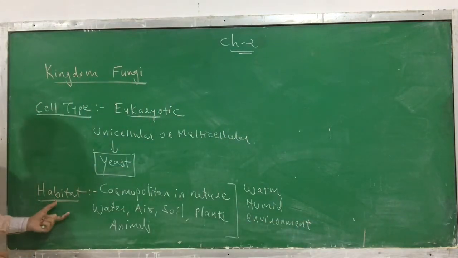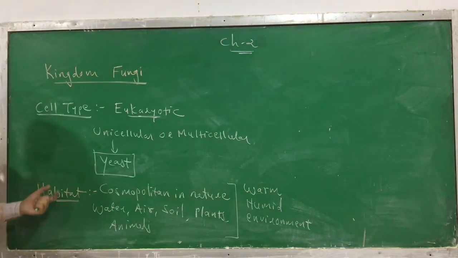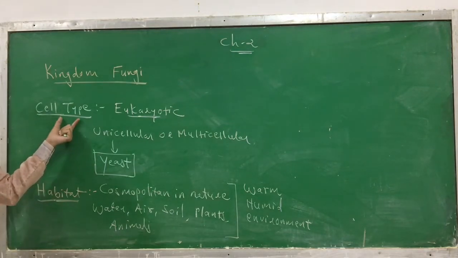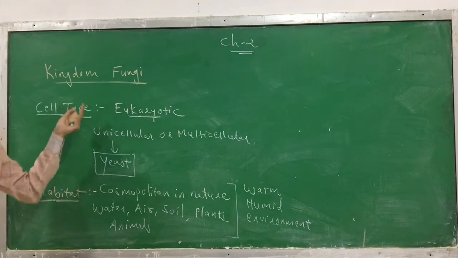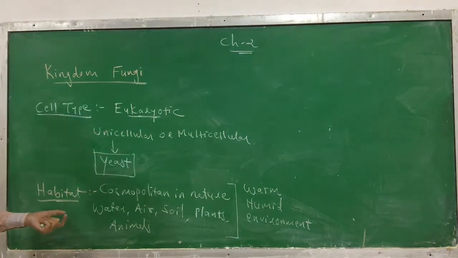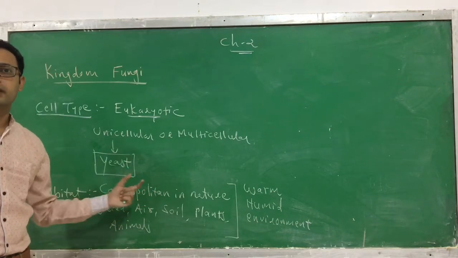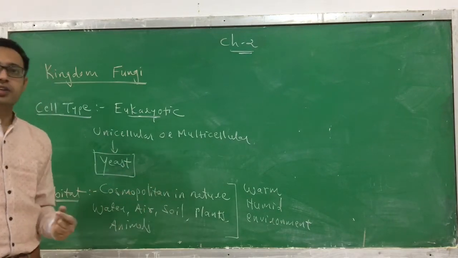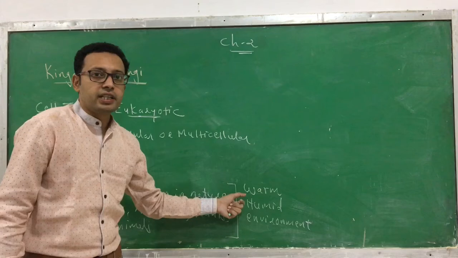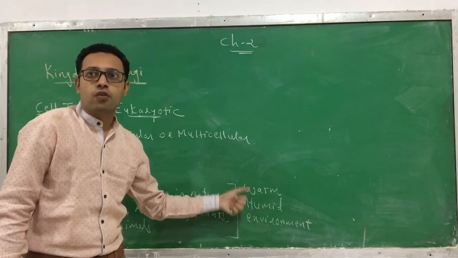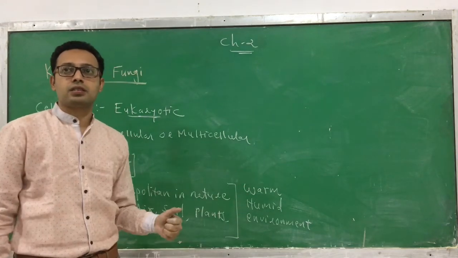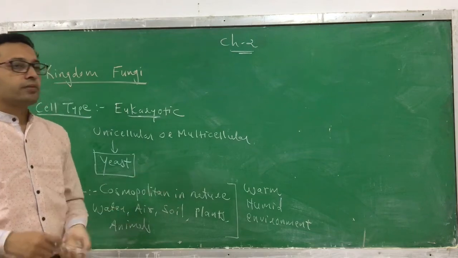So this is the habitat. I again repeat: what kind of cell type do they have? They are eukaryotic, either unicellular or multicellular. They are cosmopolitan in nature. They can be found at different locations, mostly in warm, humid places. This is where they are going to be found.